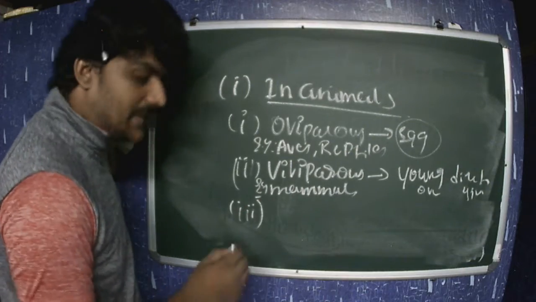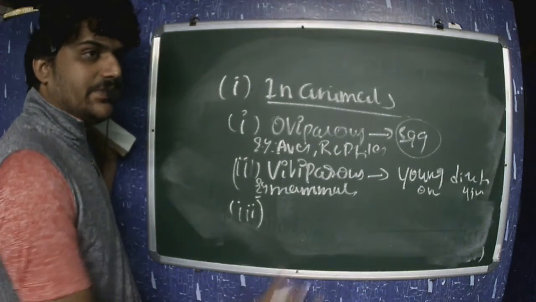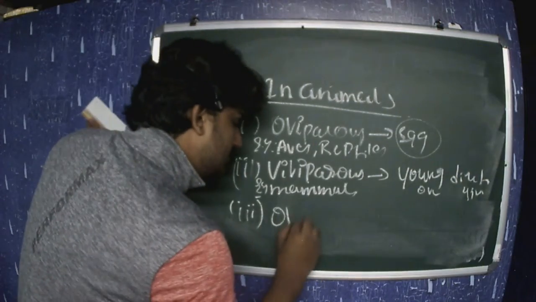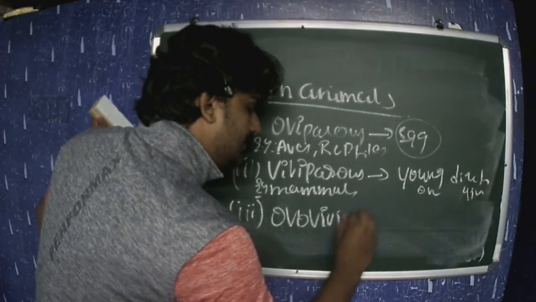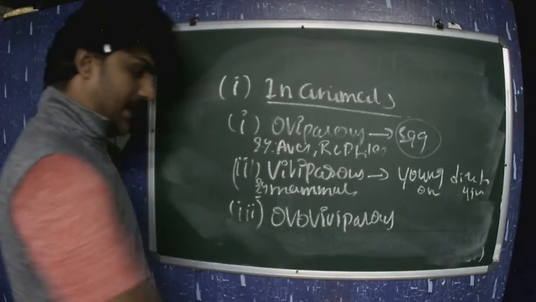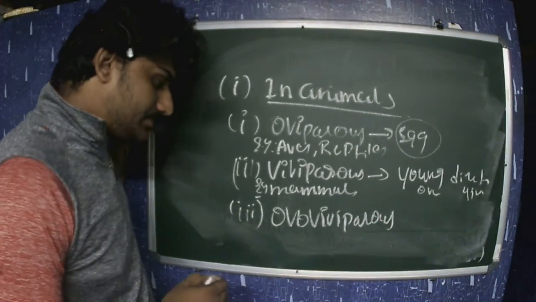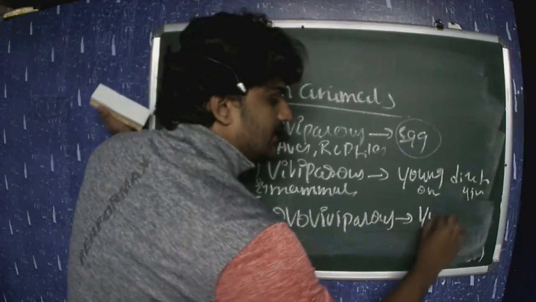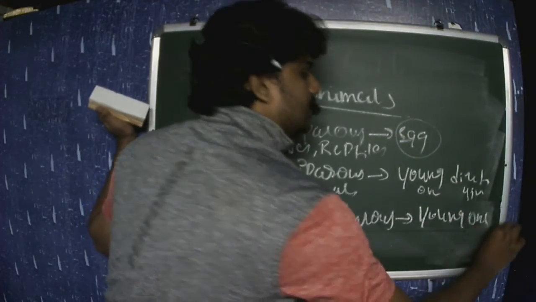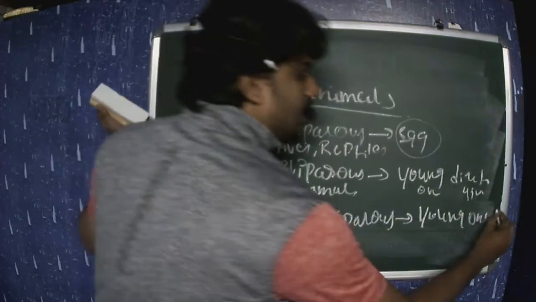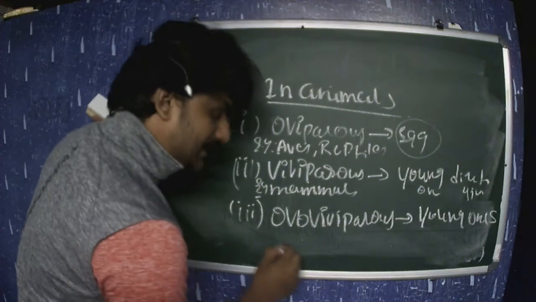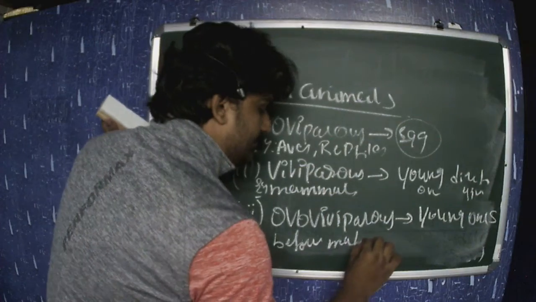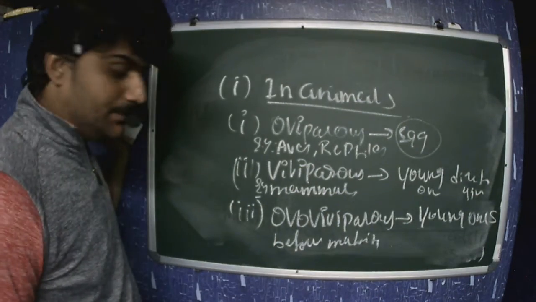The last type of individuals, where the zygote develops in this manner, is ovoviviparous. This is a kind of animal where the young ones are given birth to before maturity. The nourishment is not taken from the mother.